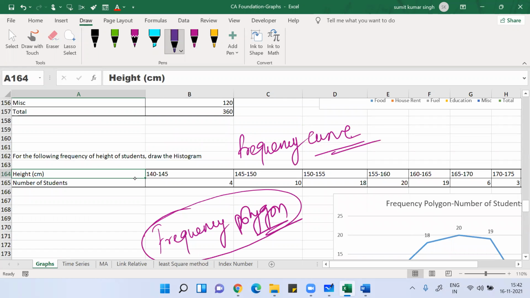Clear, everyone? Any doubt, anyone? Any question?